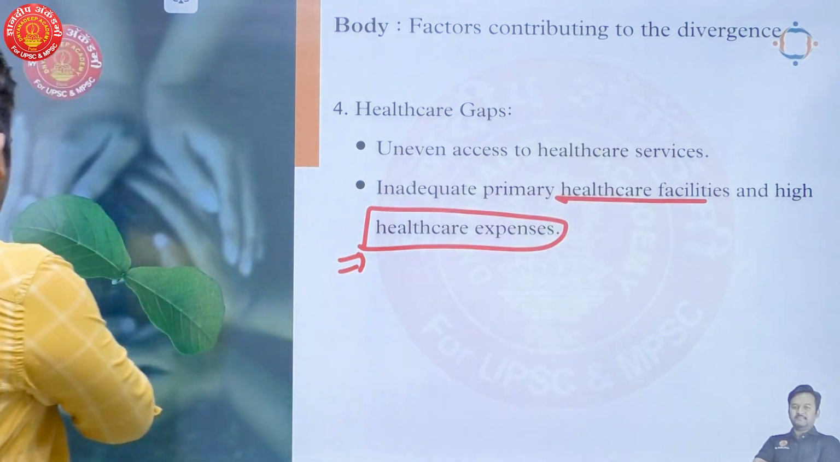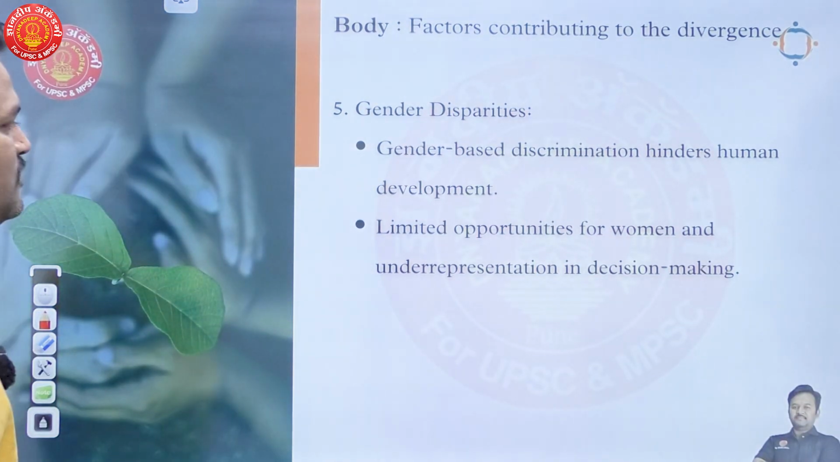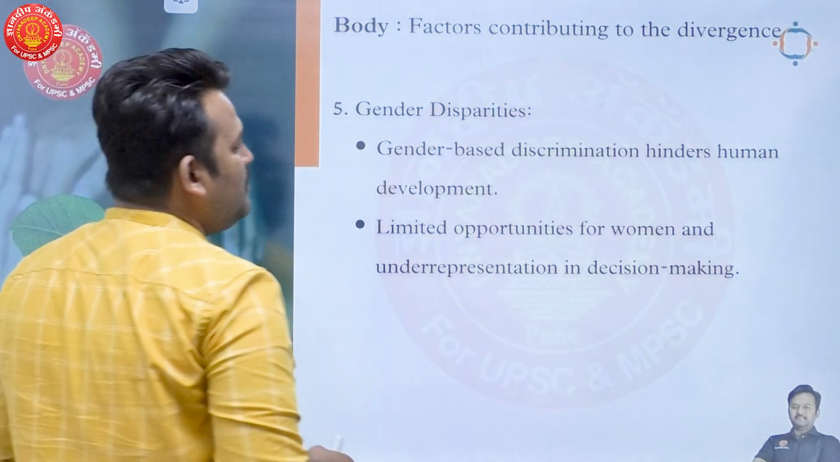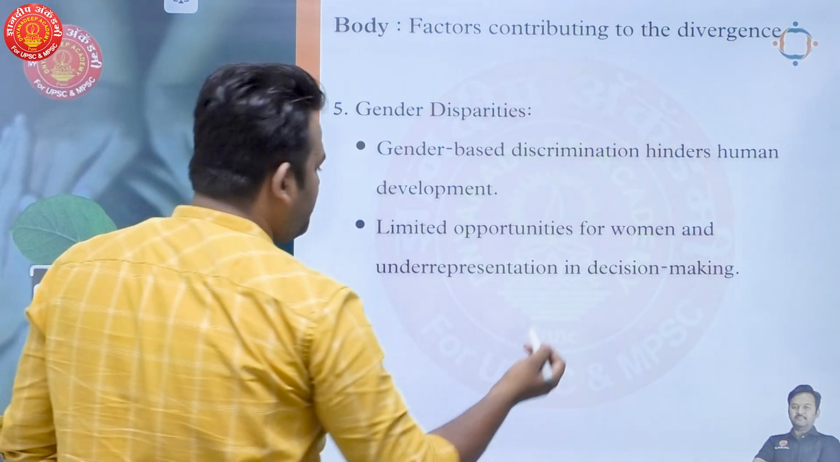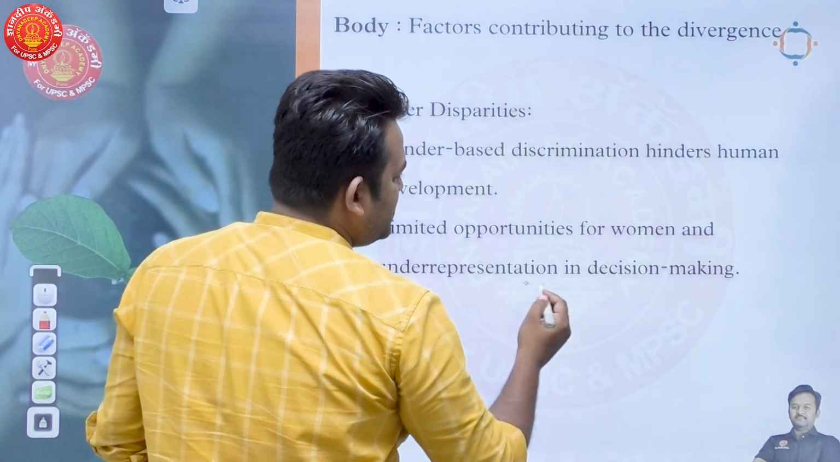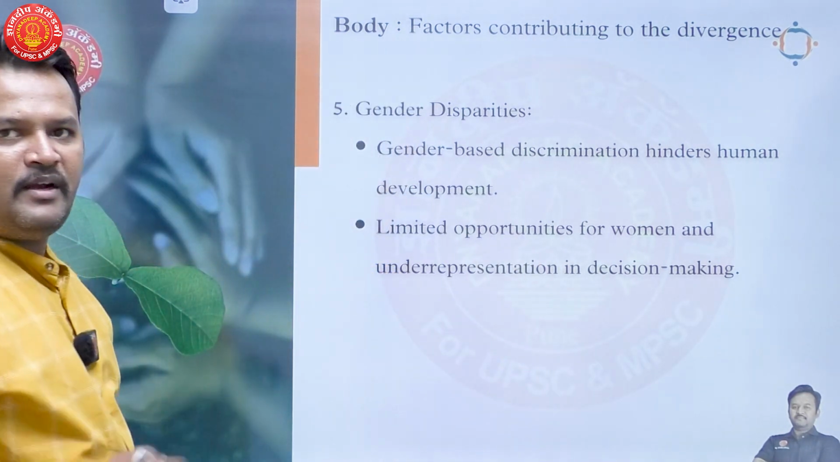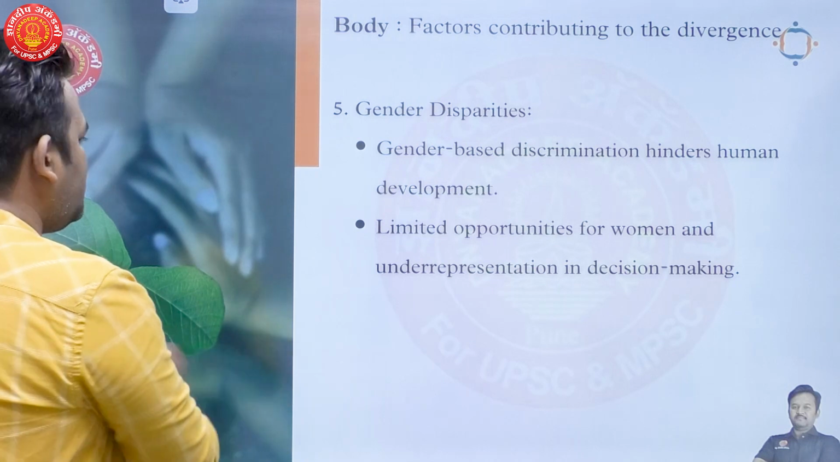Okay. Next point is gender disparities. Okay, self-explaining. Gender-based discrimination hinders human development. Limited opportunities for women. Underrepresentation in decision making. Right. This also forms a major aspect.